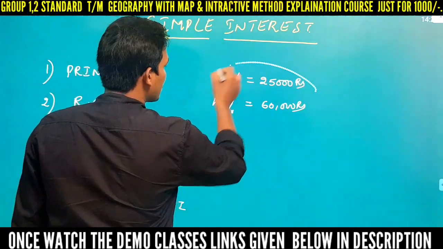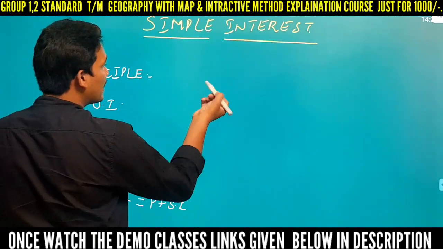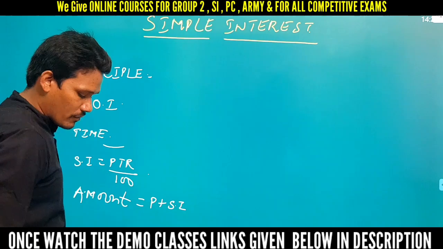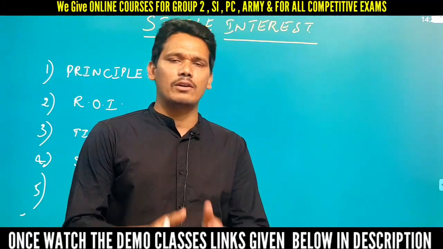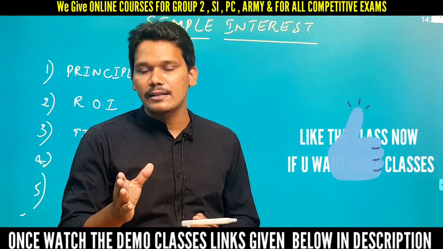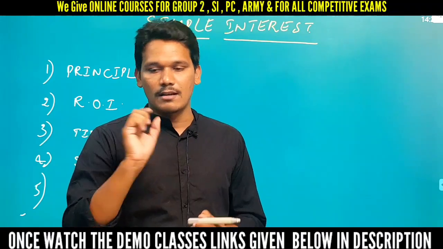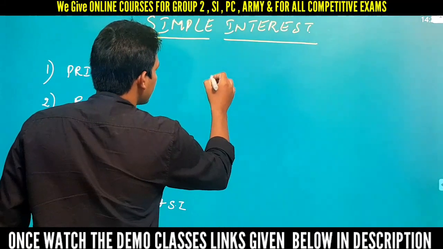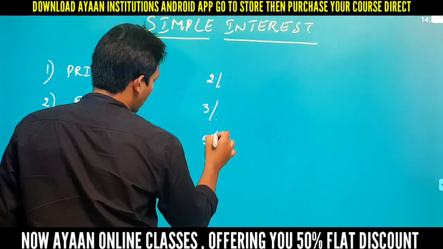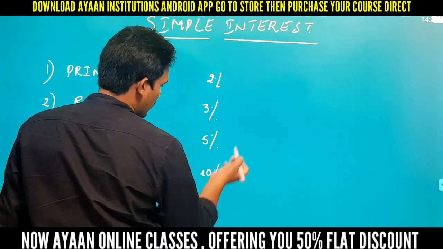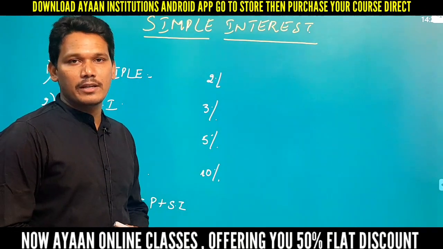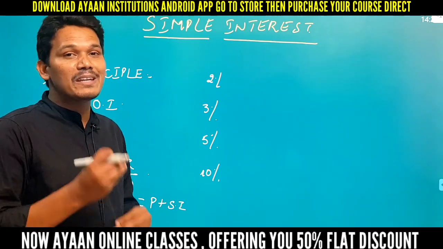So the next term is rate of interest. What is the meaning of rate of interest? One has to know it. I'm not worrying about definitions here, just whatever you do outside, the same thing we are going to reflect here. Normally rate of interest is the rate that is charged on the principal. For example, normally we see 2% and 3%, in some cases 5%, in some cases 10% also. What is the meaning of this 2%? We know that it is the rate of interest, but what is the meaning of this 2%?